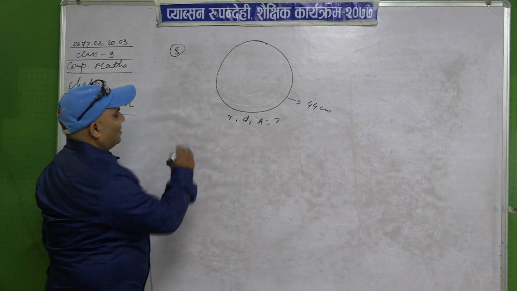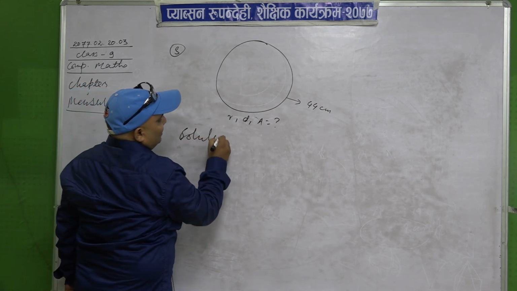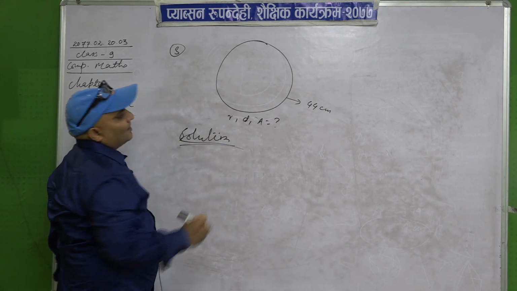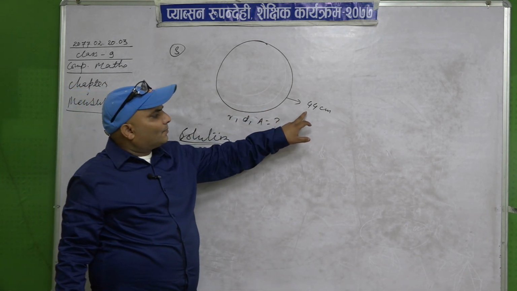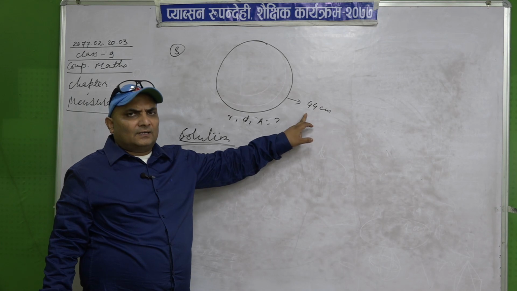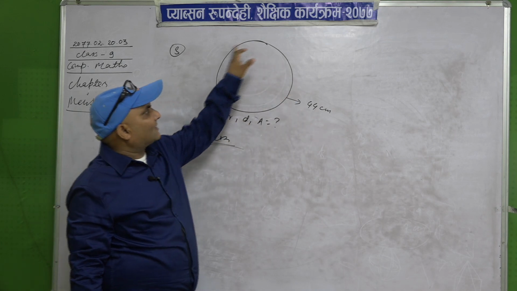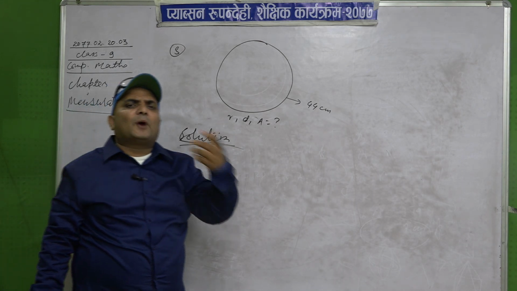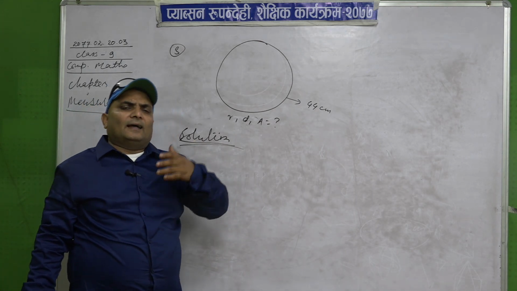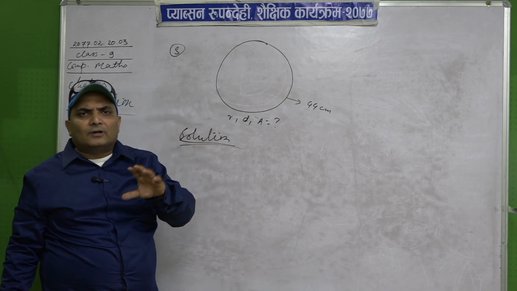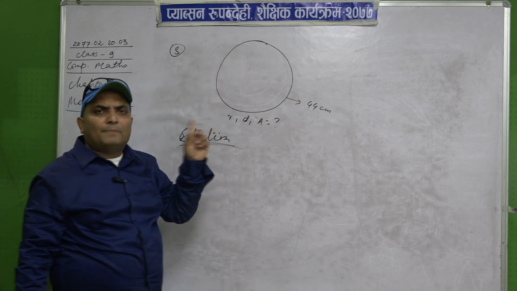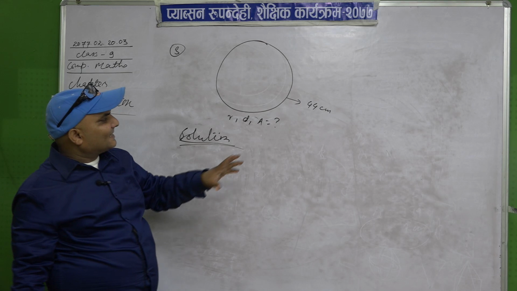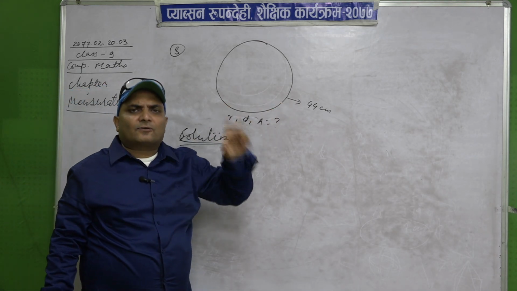Okay. Now start the solution. This value 44 is the value of this outer edge. And what is the outer edge or boundary? Either outer edge or boundary is called perimeter, but in a circular shape the perimeter is called circumference.